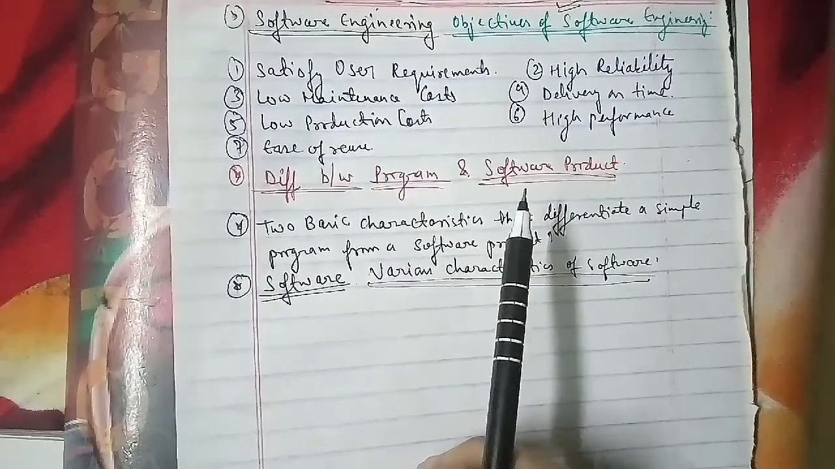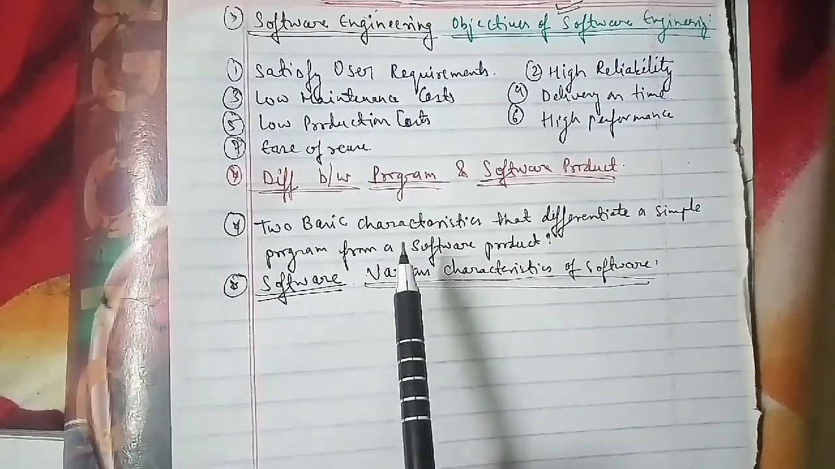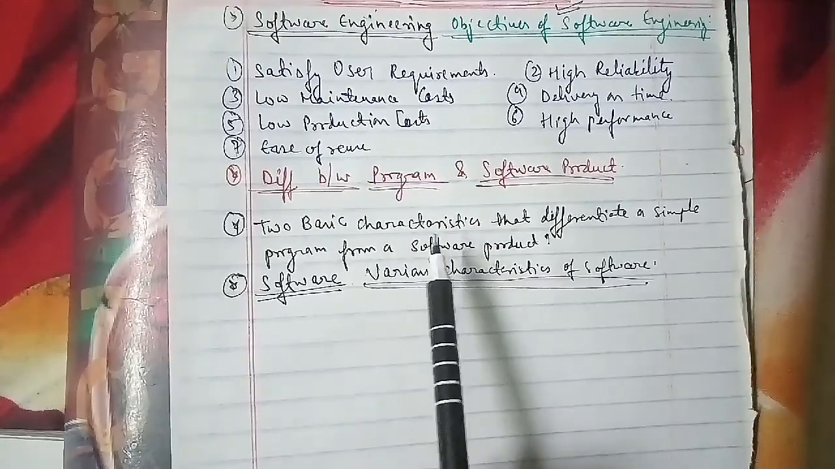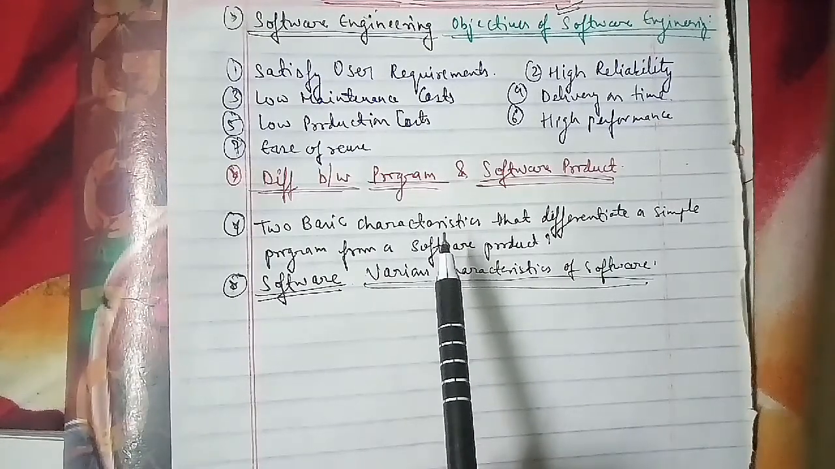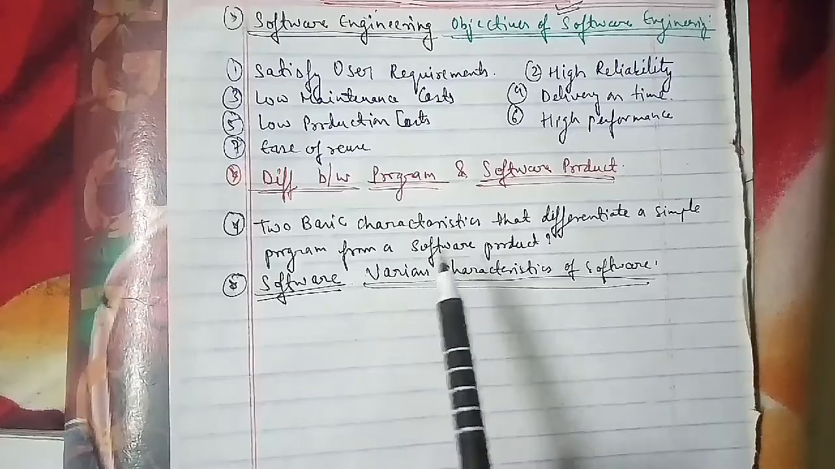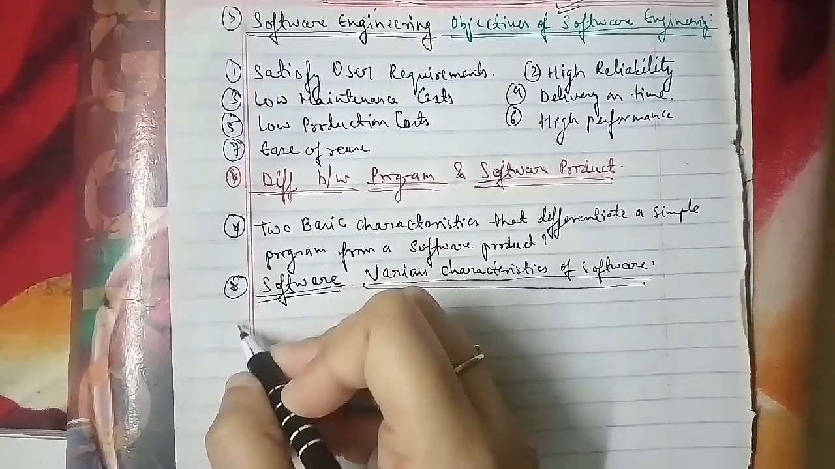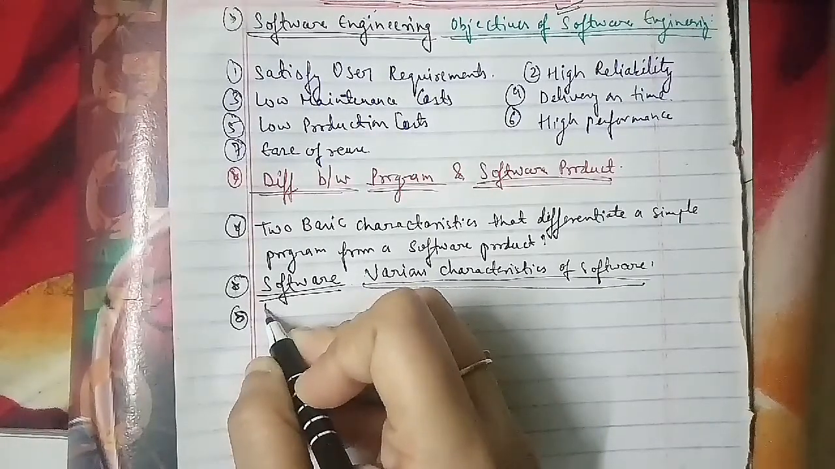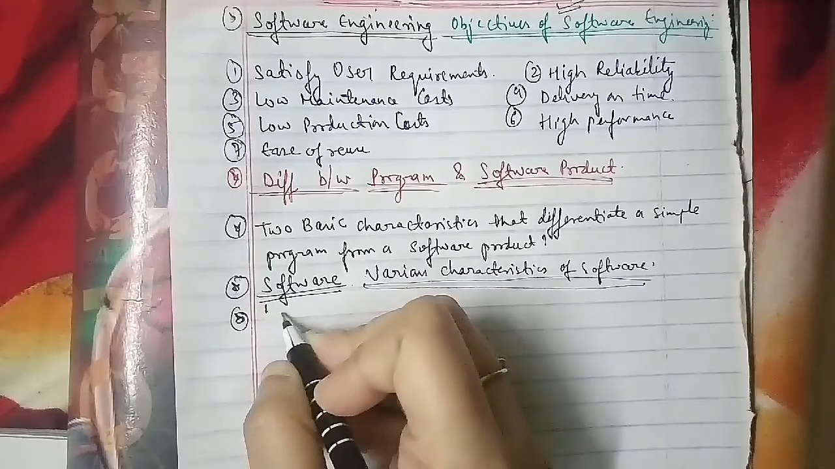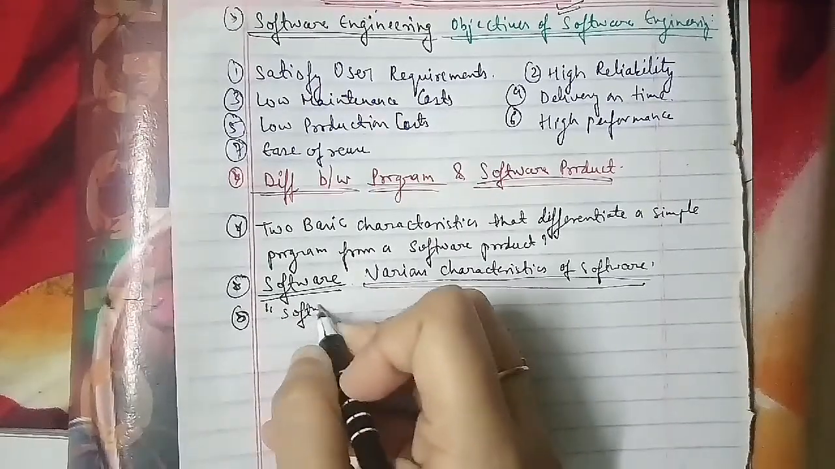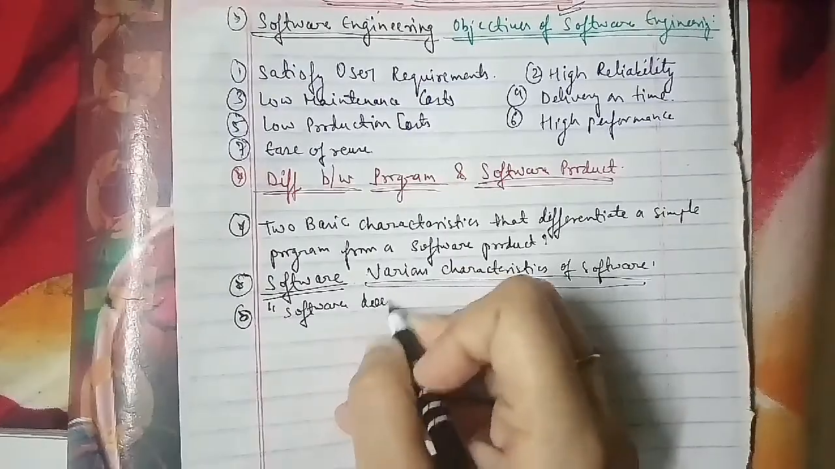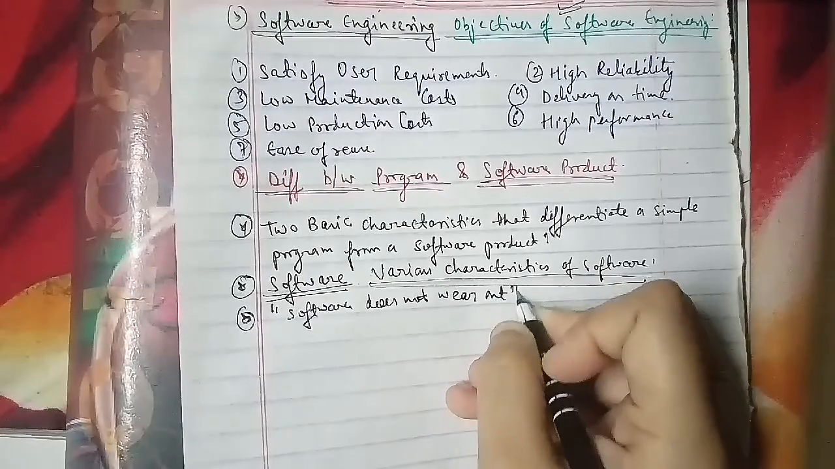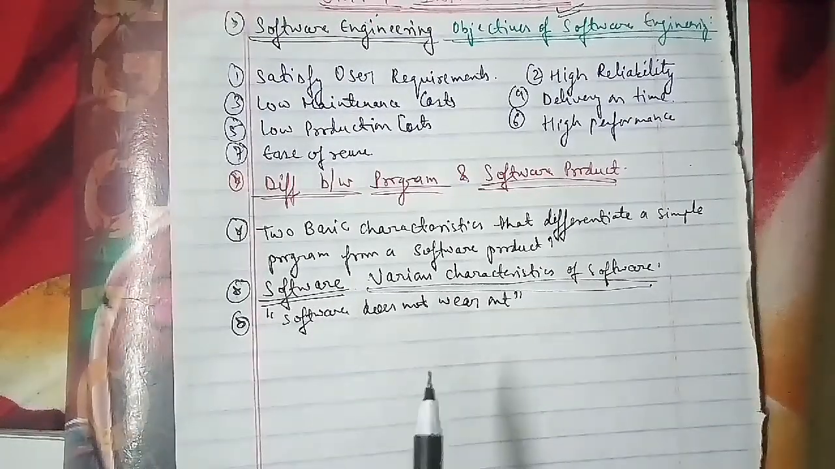Now we will talk about the other question that has been asked: software does not wear out, justify this statement. As I told you, this is one of the characteristics, and we will have to explain it. This statement has been asked one time in the examination paper in a 5 marks question. Software does not wear out, justify this statement. This has been asked for 5 marks.